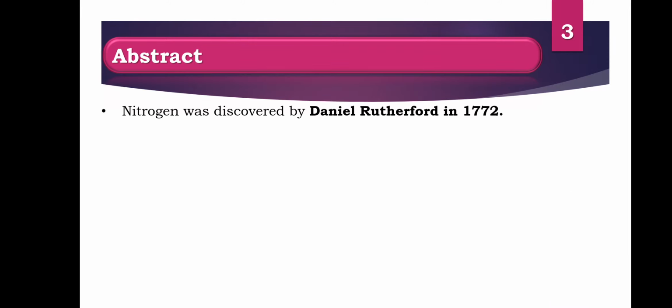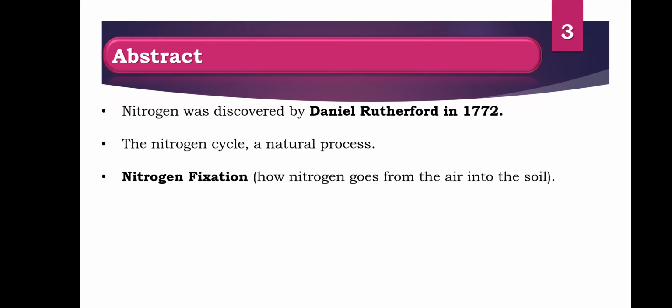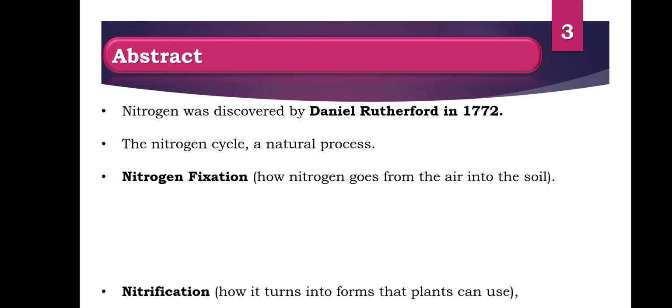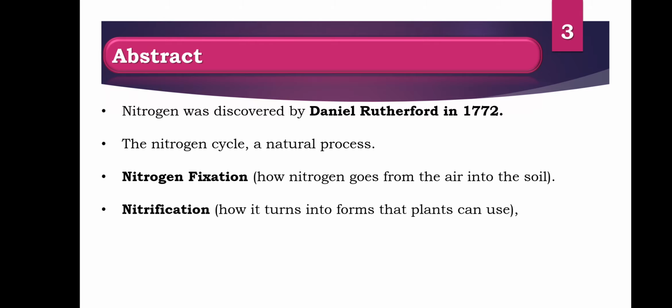Abstract. Nitrogen was discovered by Daniel Rutherford in 1772, and the nitrogen cycle is a natural process. Nitrogen fixation: how nitrogen goes from air into the soil. Nitrification: how it is turned into a form the plants can use.